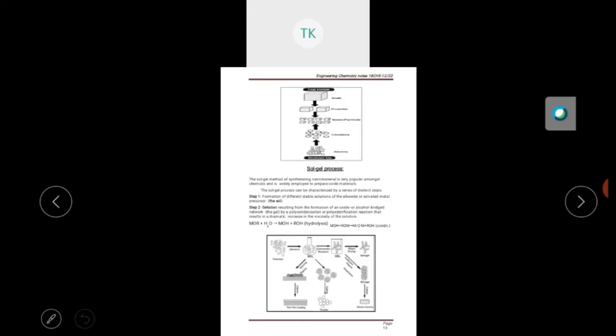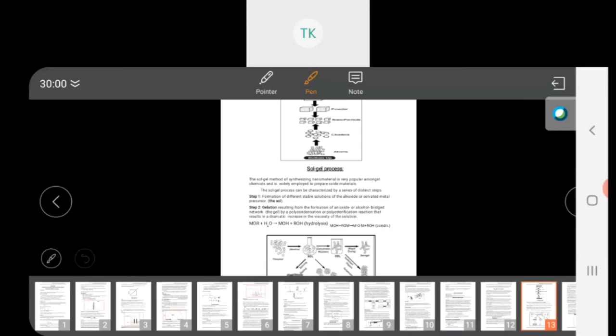Sol gel process, I will just repeat. First, formation of salt. Second step, salt to gel. Third step is aging of the gel. The fourth step is removing the solvent. Fifth step is heat treatment. So it is a very easy process. The only thing is you should explain the reaction, draw the diagram here, and explain the process in detail.